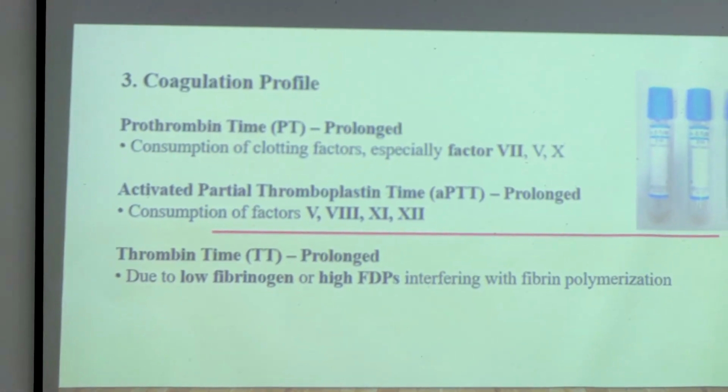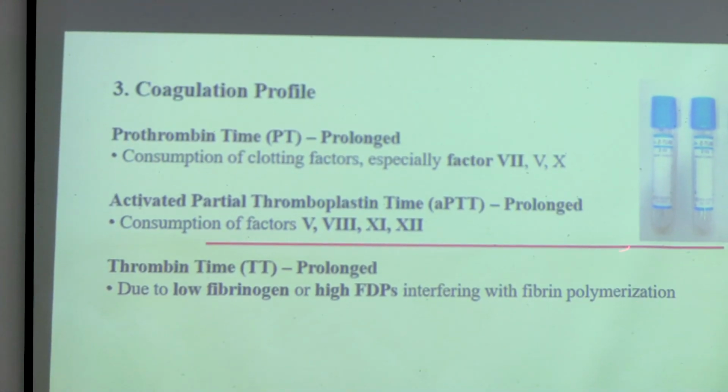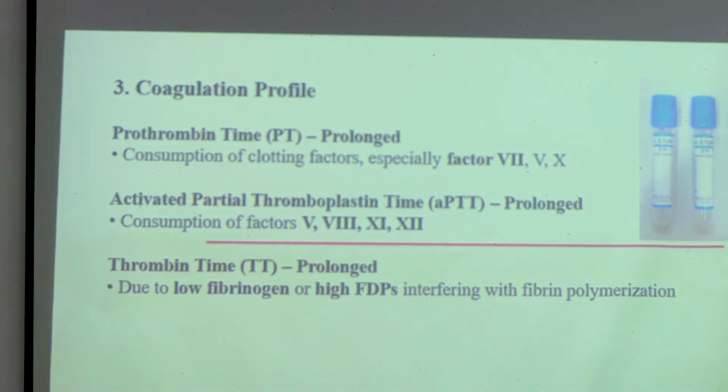So again there is consumption of all the coagulation factors. Factor 7 is mainly involved in the extrinsic pathway, and factors 5 and 10 in which pathway? Factor 5 and 10, any of you remember whether it is extrinsic or intrinsic? Yes, factor 5 and factor 10, common pathway, right? Factor 7 is extrinsic pathway. So because there is consumption of factor 7, factor 5, factor 10, the PT will increase.